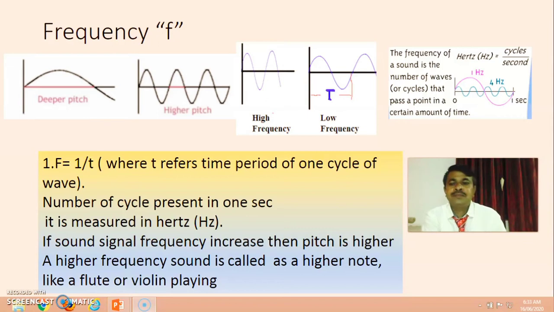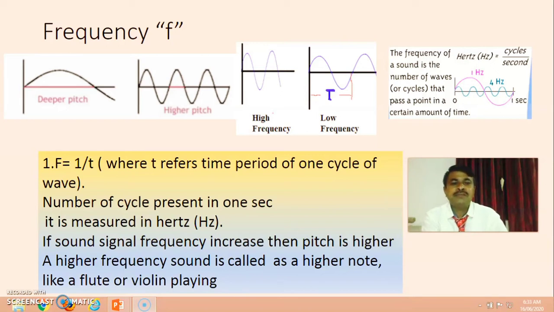First is frequency f. By formula, this is 1 upon T, where T refers to the time period. Here in this diagram, T is the time period of one complete cycle of the wave.